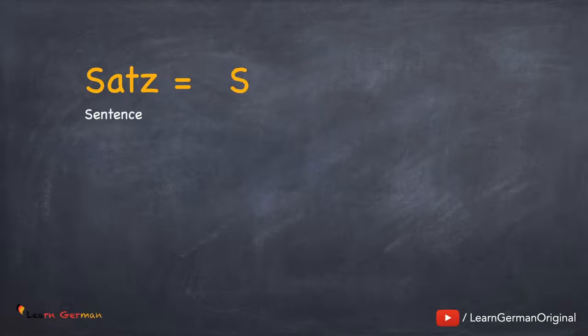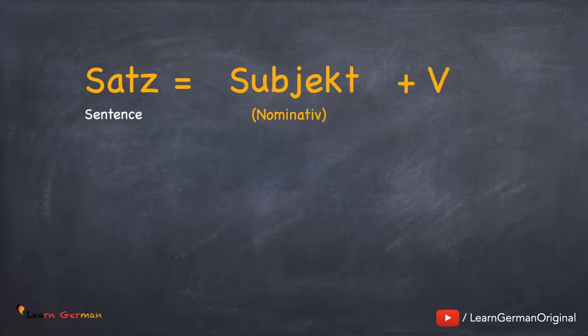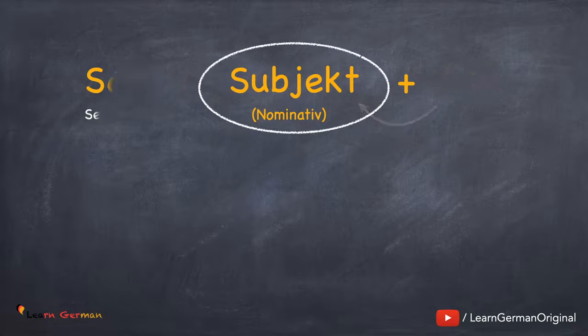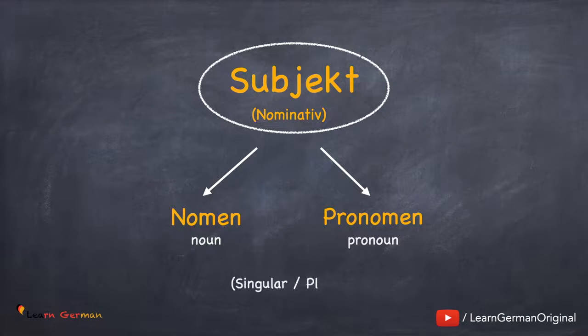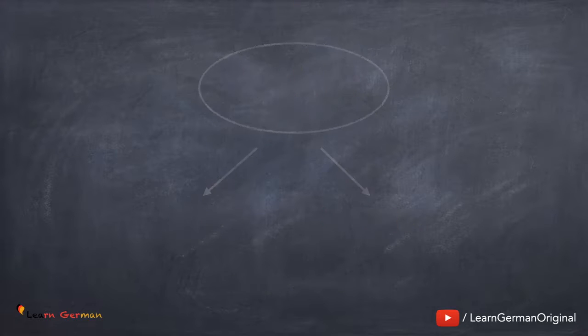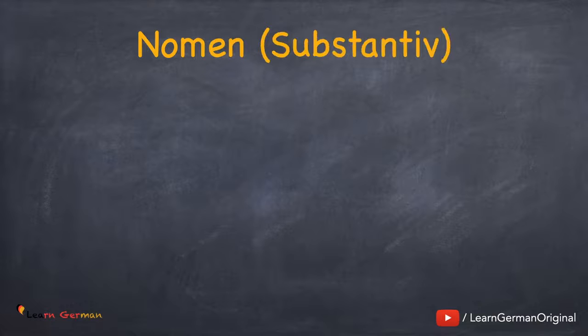To understand this better, a sentence, Satz, is made up of Subjekt plus Verb. Subjekt is always nominative and the verb depends on this Subjekt. The Subjekt can either be a nomen or a pronomen, which can either be singular or plural. In lesson 11, we already did pronouns. Now let's move on to the noun.